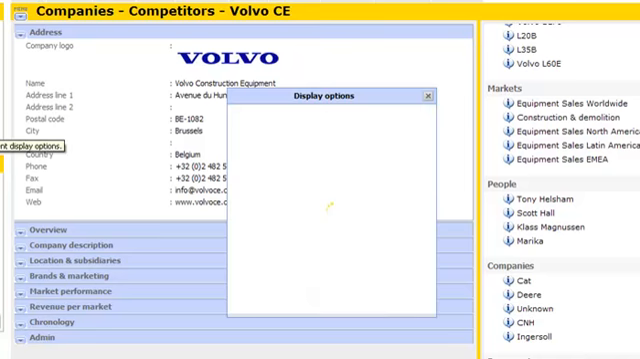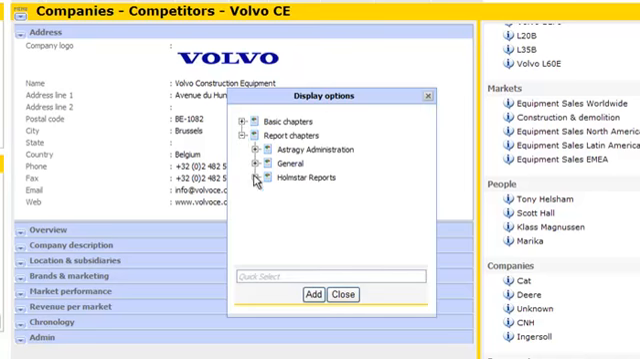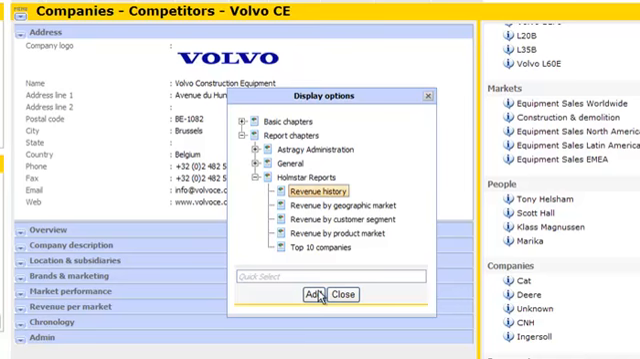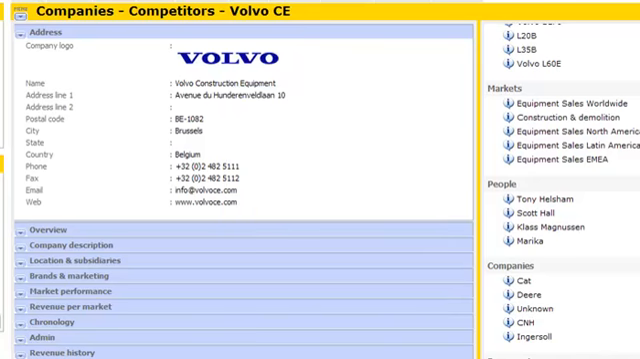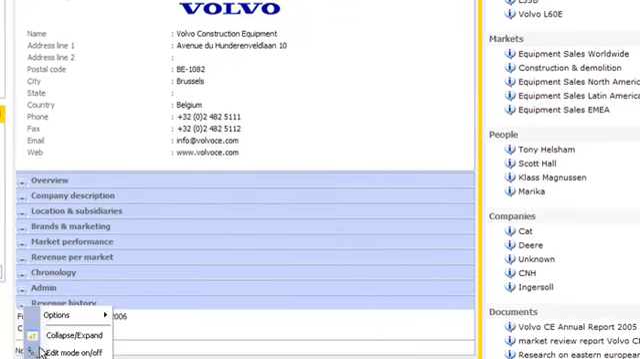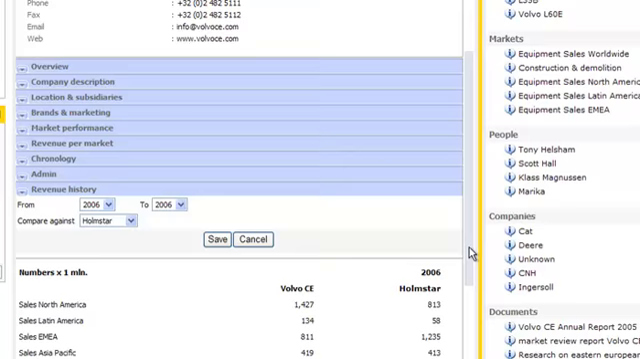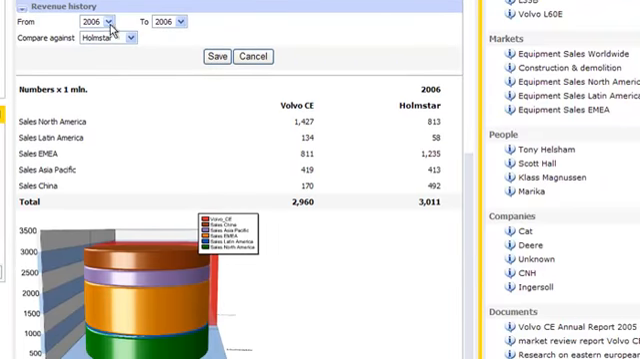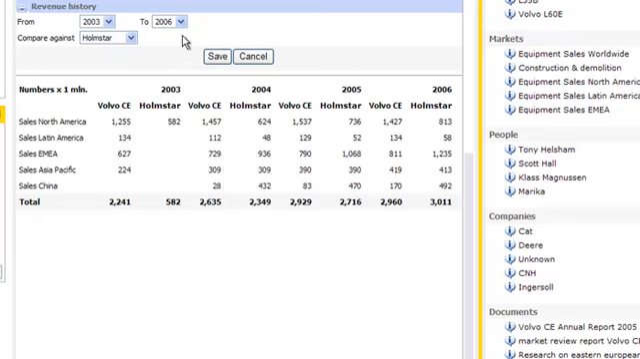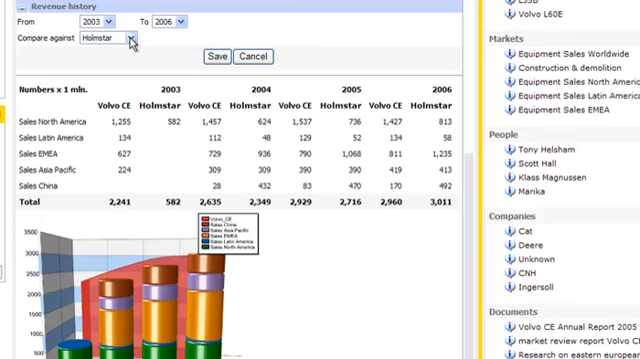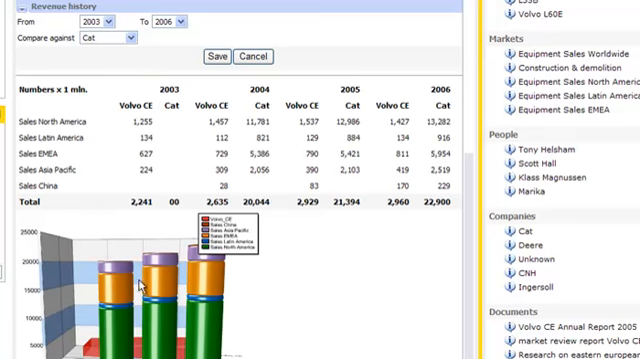So, in the Display Options menu, you could pop up a report chapter, which is called Revenue History, that shows you exactly that. In this chapter, you can select the years that you want to see and that you want to compare the turnover for two companies for. In this case, we could select the revenue history for 2003 to 2006 and compare it against Homestar or any other competitor in the system, for instance Caterpillar. Now the table and the graph automatically adjust according to the competitor selected.